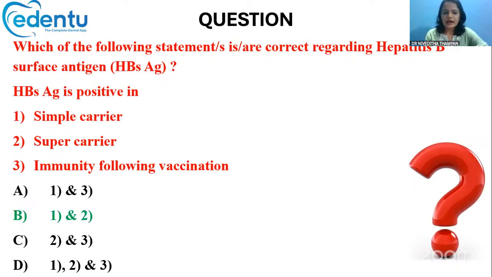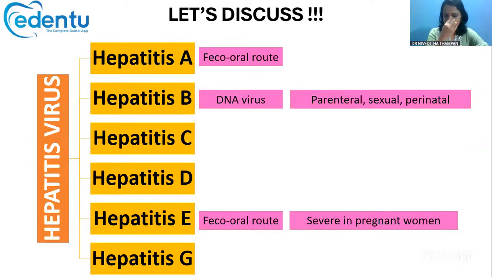For that, let's have a look at the hepatitis viruses. Okay, there are 6 types of hepatitis viruses, which include A, B, C, D, E, and G. Okay, so A, C, D, E, and G are all RNA viruses, whereas B alone is a DNA virus.